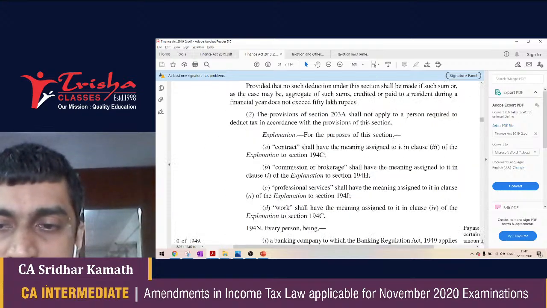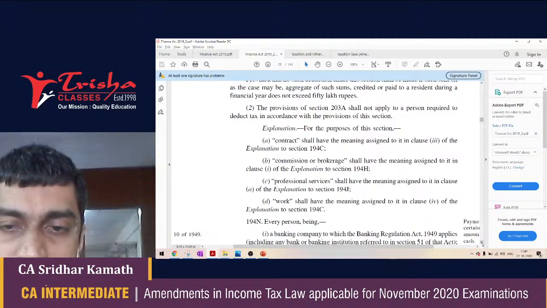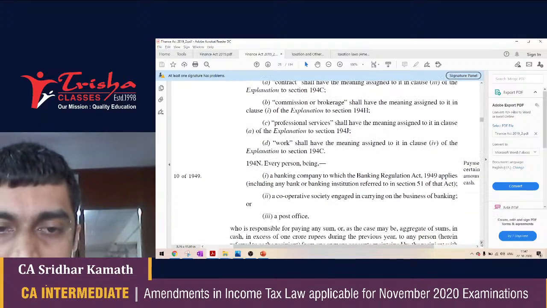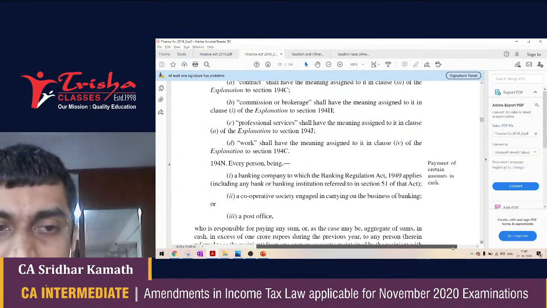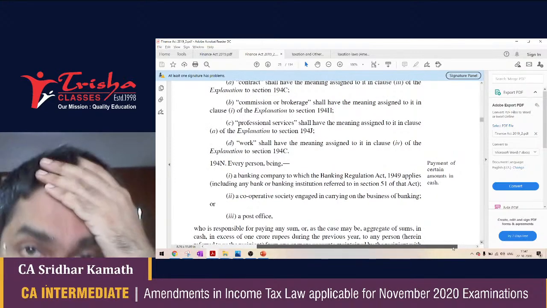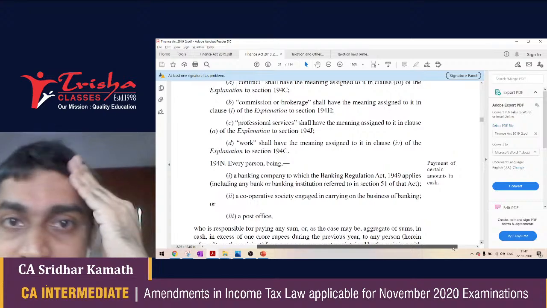Let's move on to section 194N, a very, very controversial provision in the income tax law. And this is a provision on which questions might not be asked for the simple reason that one of the high courts of our country has stayed the application of this section.